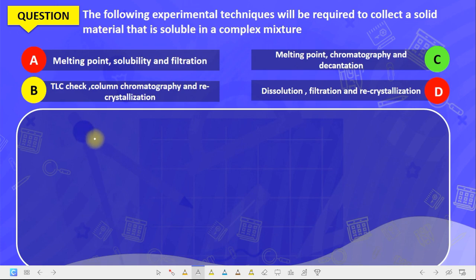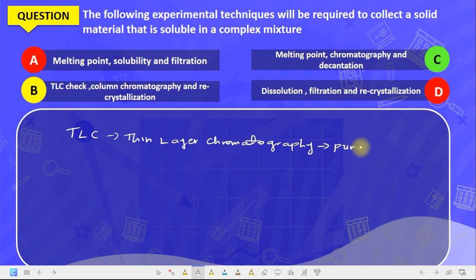Now, if a material is soluble in a complex mixture, first of all you need to check for the purity using a TLC check. TLC means thin layer chromatography. You have to carry out thin layer chromatography first of all to check for the purity. Then you will carry out column chromatography to separate the individual mixtures.